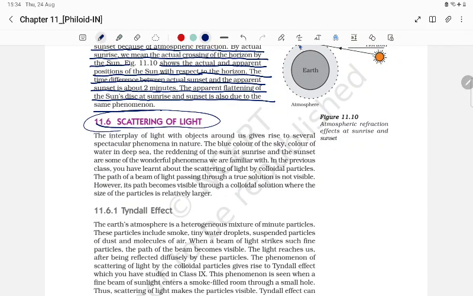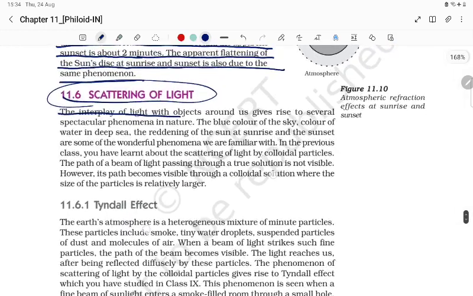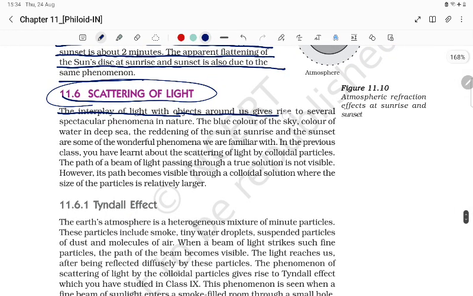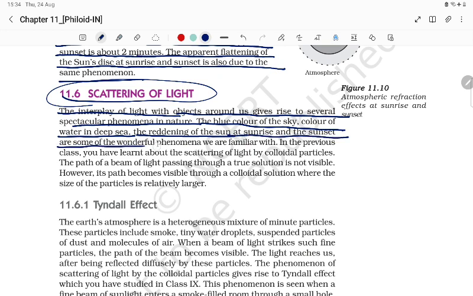Scattering of light. The interplay of light with the objects around us gives rise to several spectacular phenomena in nature. The blue color of the sky, the color of water in the deep sea, and the reddening of the sun at sunrise and sunset are some of the wonderful phenomena we are familiar with.